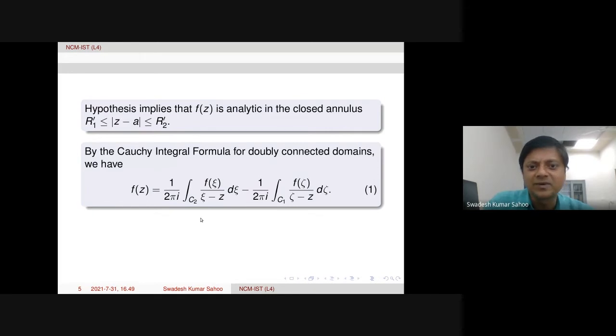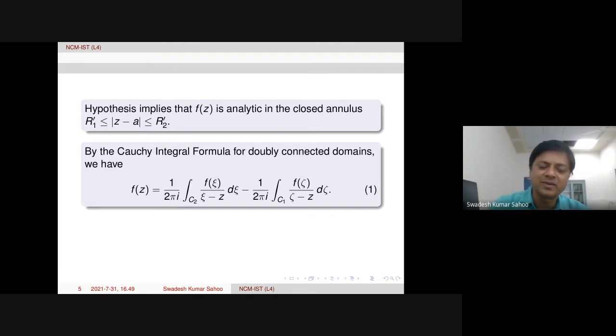If not, this is the formula. Okay, this is the formula. The proof is very simple. From C1 to C2, we take a line segment joining them, going in and then coming out. So the whole union will form a simple closed contour. Then we can apply Cauchy's formula there.